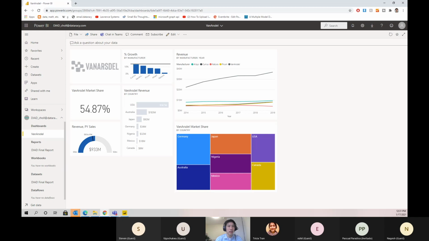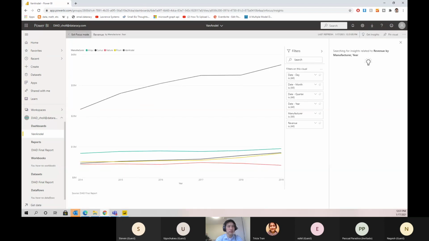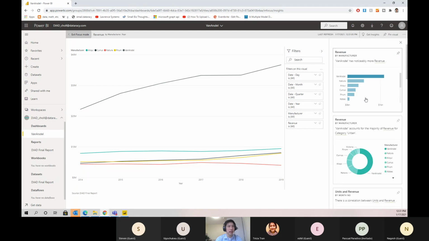Hover over the line chart on the dashboard. Click on the ellipses and click View Insights. You'll be navigated to focus mode for the line chart. This might take some time, but once it is loaded, we're going to scroll in the Insights panel to review the various insights Power BI can generate.